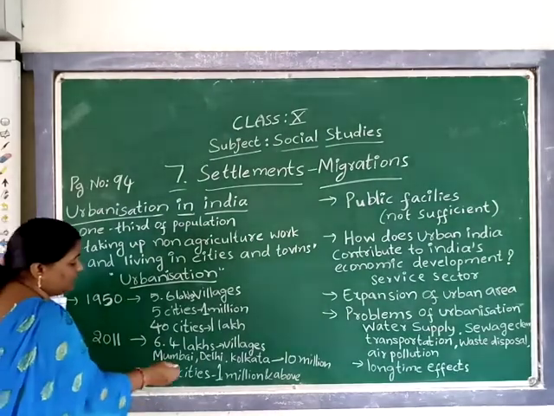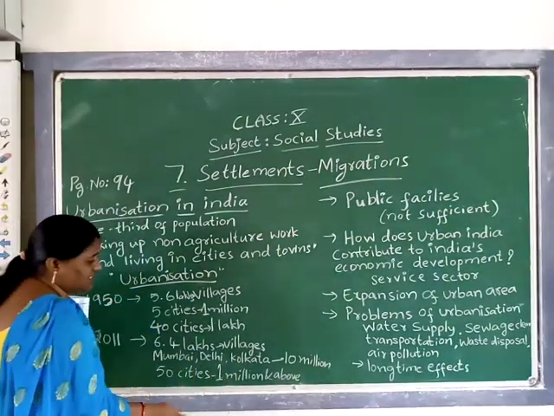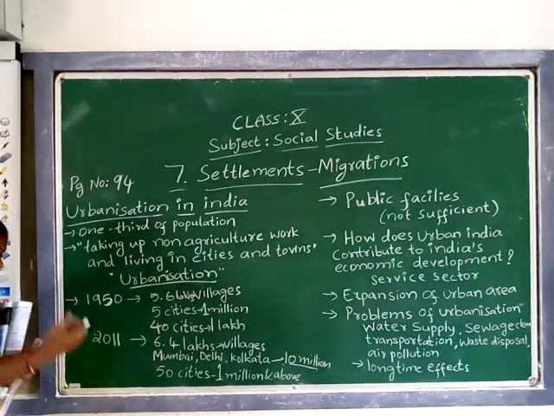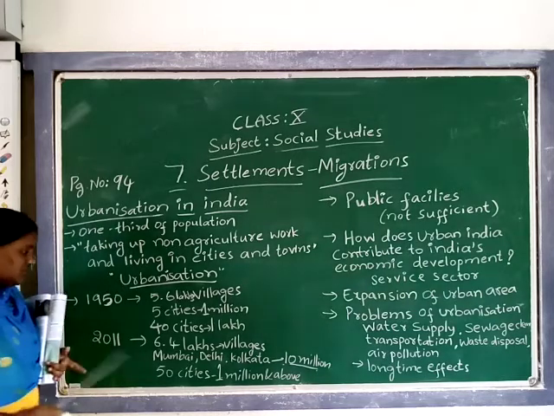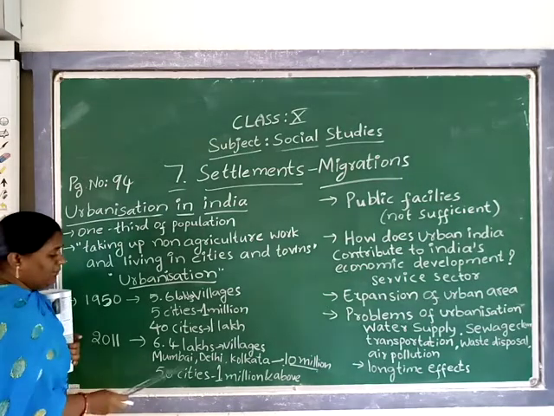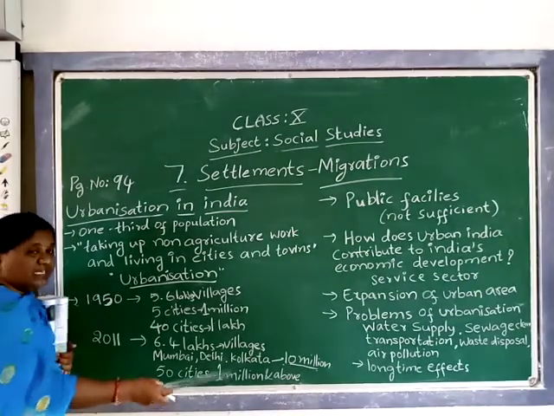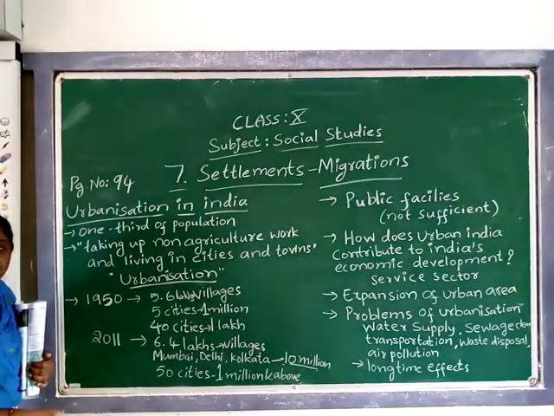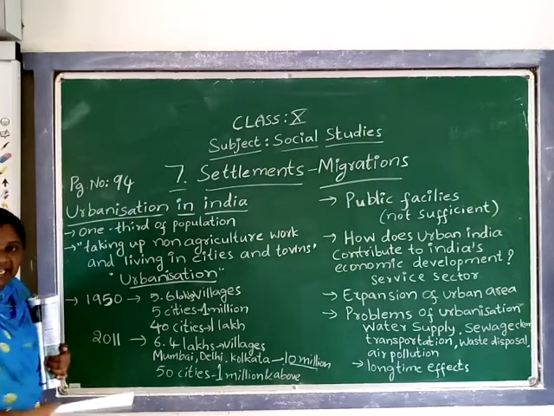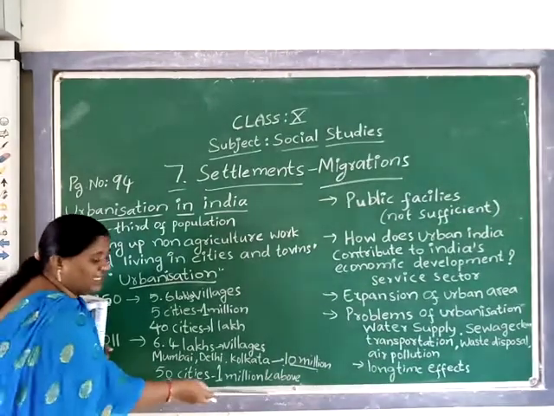But coming to Mumbai, Delhi, Kolkata, in each of these cities the population crossed 10 million in 2011. These are mega cities, right? Urban area population is so high, especially in these mega cities. Yes or no? And there are 50 cities which crossed 1 million and above.